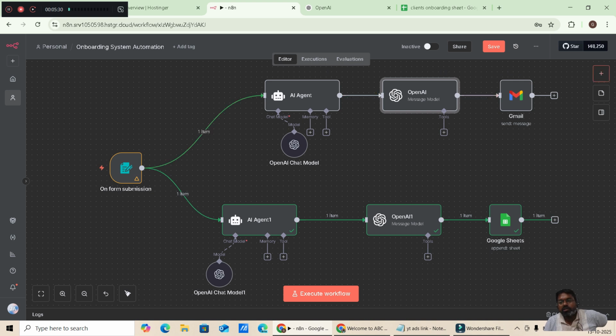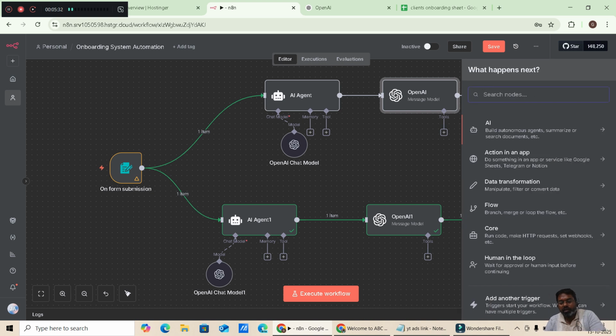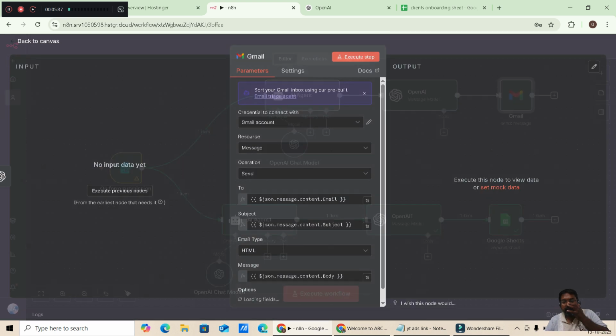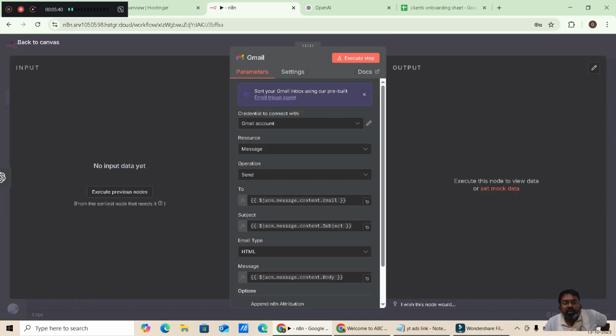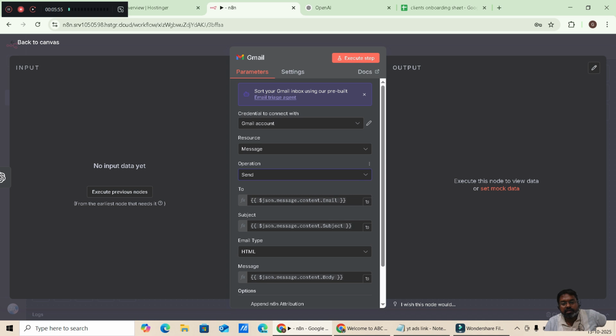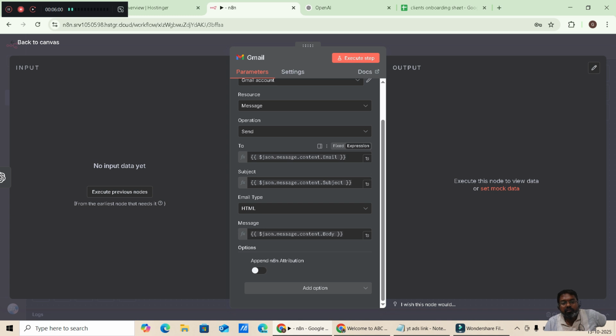After this, again go to the nodes, go for Gmail. And here in Gmail, you can create new credentials by giving the API of your account. Messages, send, what message should be given, and the operation should be send. And how we are going to do this is, we are going to execute the steps.